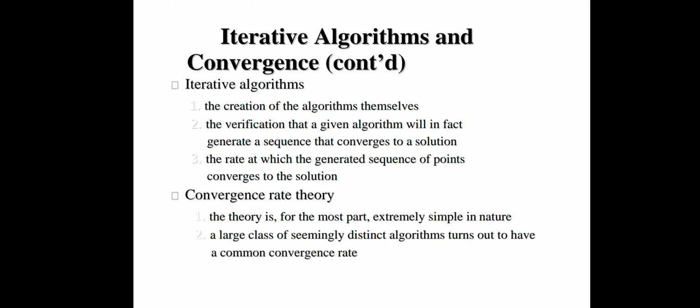Iterative algorithms and convergence, continued from the last slide: the creation of the algorithms themselves, and the verification that a given algorithm will in fact generate a sequence that converges to a solution. That point I have explained just now. Convergence rate theory. The theory is for the most part extremely simple in nature. A large class of seemingly distinct algorithms turns out to have a common convergence rate.